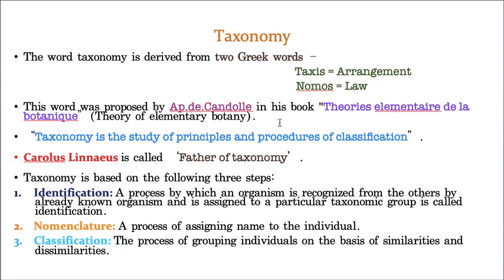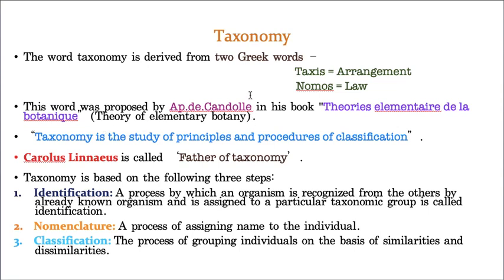I just wanted to give some information. Only to give information, I mentioned this book name. Don't worry at all, you need not remember it. But please remember this scientist's name. So the word taxonomy was given by A.P.D. Candolle in his book Theories Elementaire de la Botanique, which if you translate it into English, will be Theory of Elementary Botany.